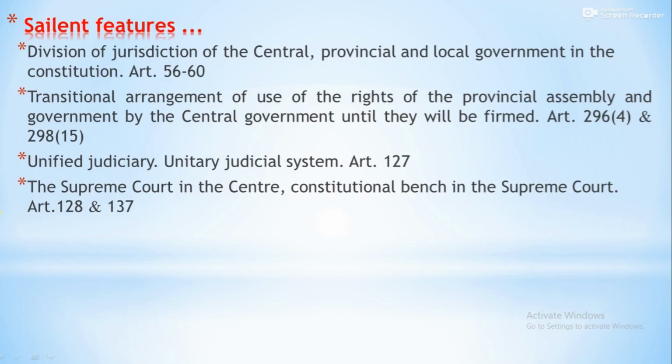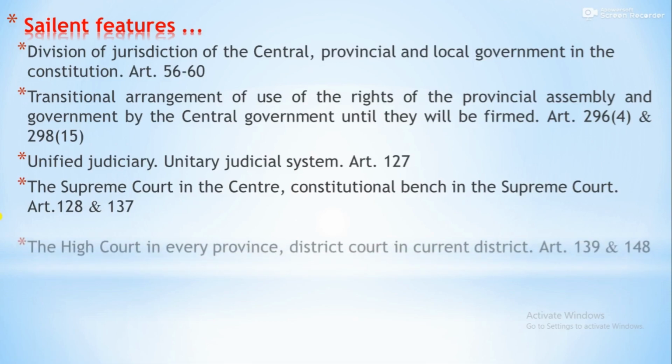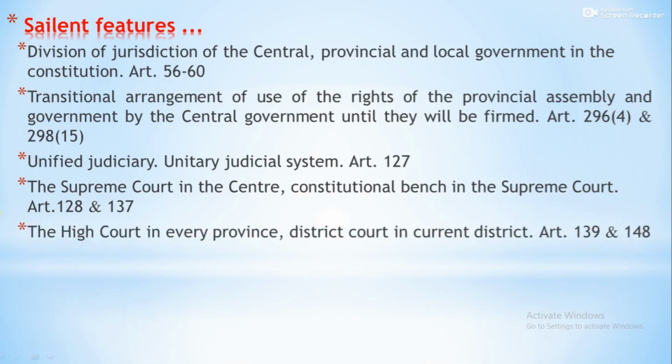So finally, this is the supreme authority of the judiciary. Similarly, the High Court in every province, District Court in every district. So district no change, but in province there is one High Court, and extension benches may exist everywhere. In state number 1, there are 3 extension benches of the High Court.